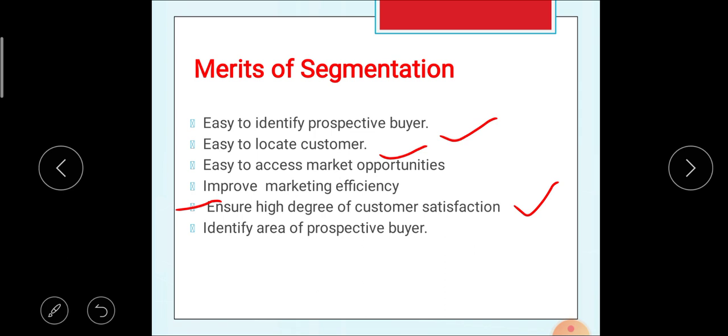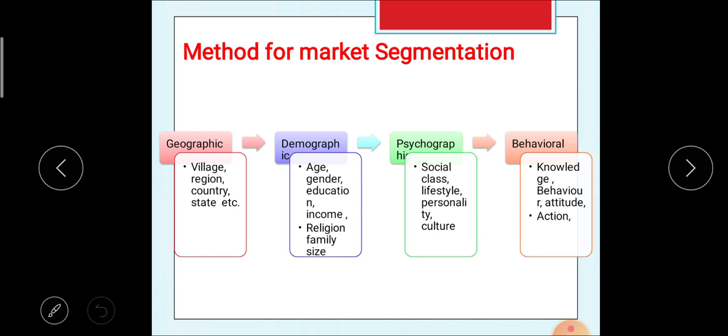After the merits of market segmentation, the next point is the methods of market segmentation. There are four major methods which are used to divide the market into different homogeneous groups. The first one is geographic segmentation, the second is demographic segmentation, the third is psychographic, and the fourth is behavioral segmentation. We will see these four methods one by one.